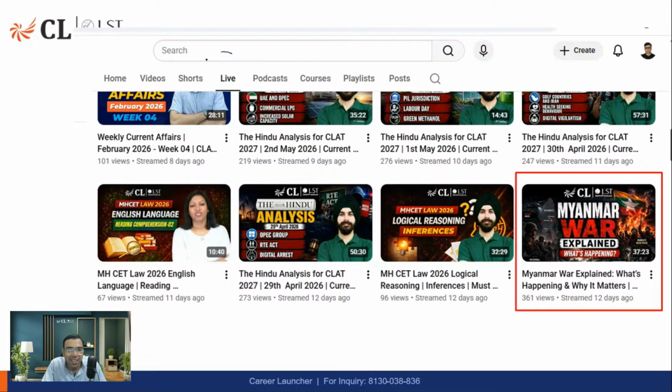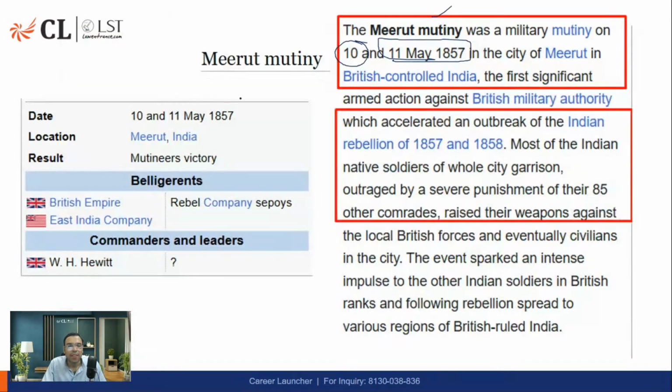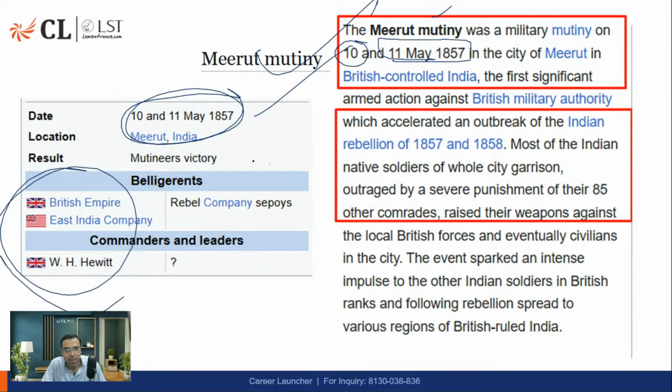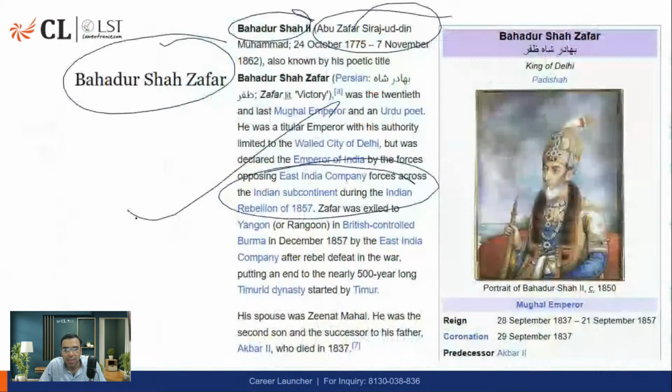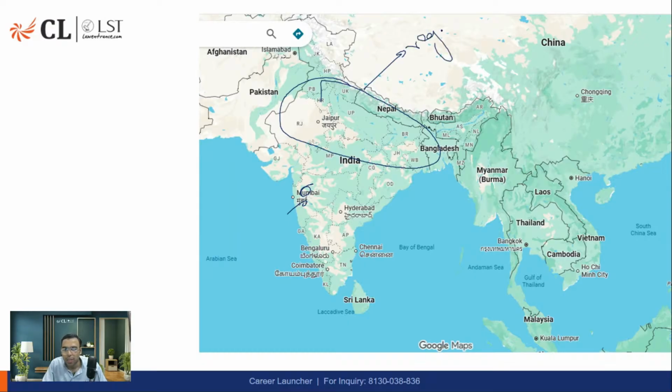I'm sure you must be aware, I had taught in this class that Bahadur Shah Zafar is buried in Yangon or Rangoon, because after the revolt was crushed, he was arrested, sent to Rangoon, and then he died there. So the Meerut Mutiny happens 10th, 11th May 1857. Here is the British, and there are rebel sepoys. The first thing, which I have already discussed, is that it was primarily in northern India, except some places in Maharashtra, but primarily the northern or central India region. We'll be talking about this when we talk about suppression of the revolt.